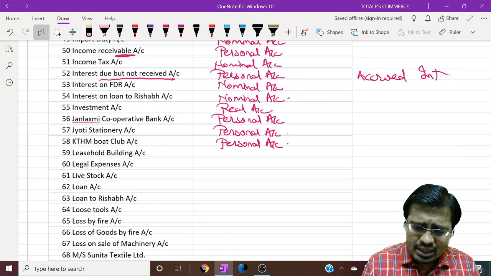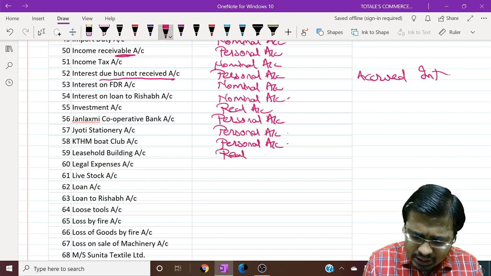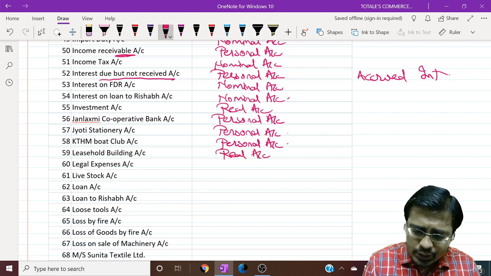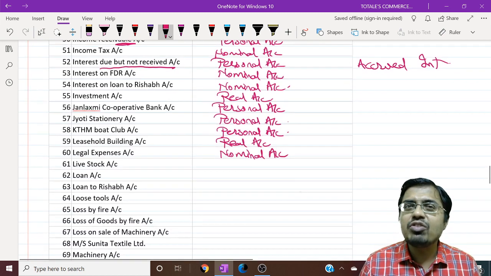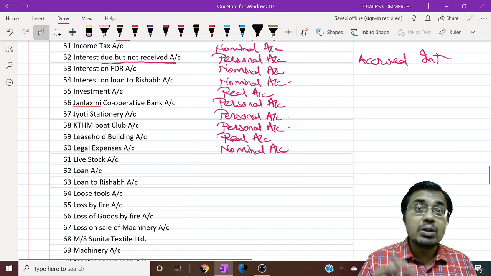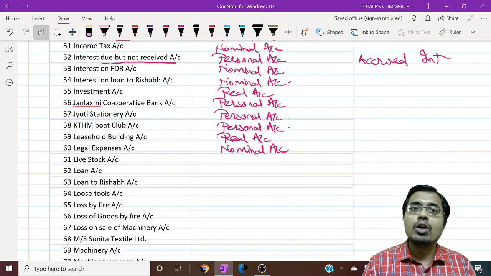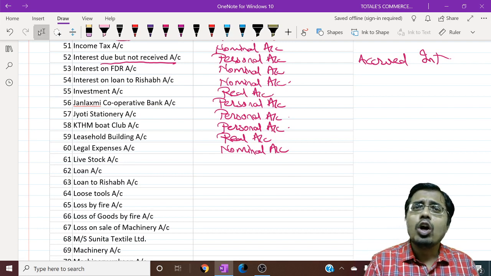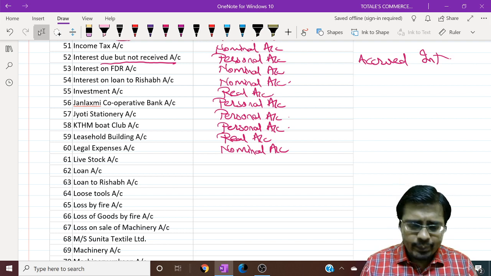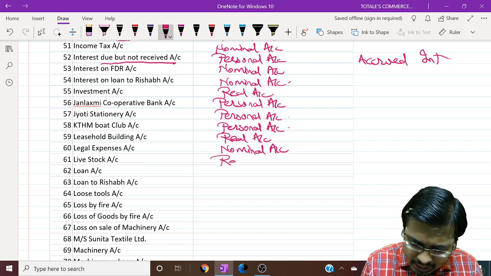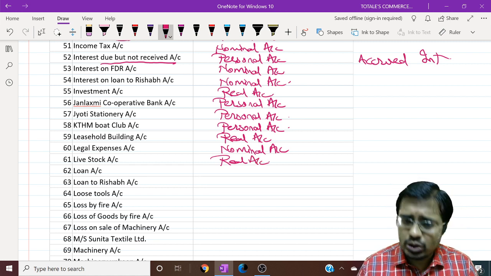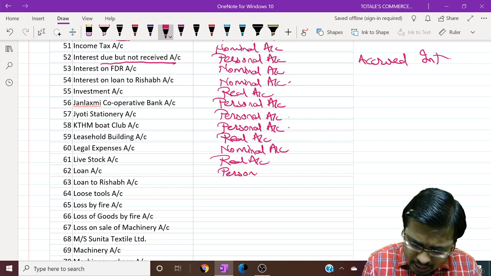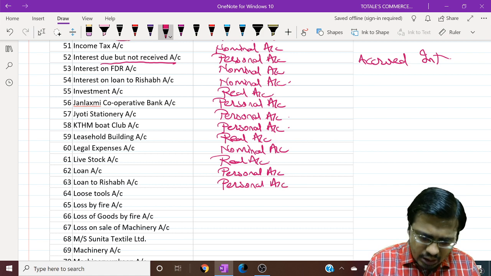Leasehold building is our asset, it is a thing, so it is a tangible real account. Legal expenses are expenses, as the name says, so it is a nominal account. Livestock account deals with animals in the business. It might be horse, cattle or hen or anything like that. So that would be a thing, so it is a real account. Loan account denotes the person from whom the loan is taken, so it would be a personal account. Loan to Rishabh, again it is Rishabh, so personal account.